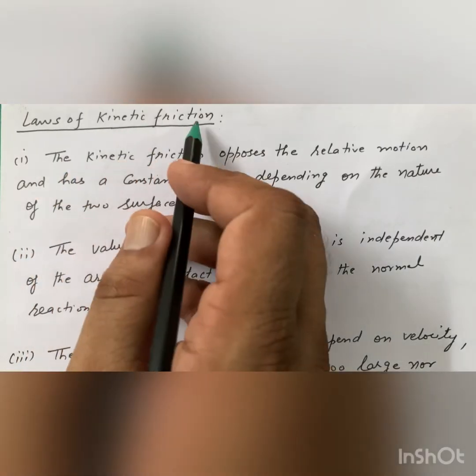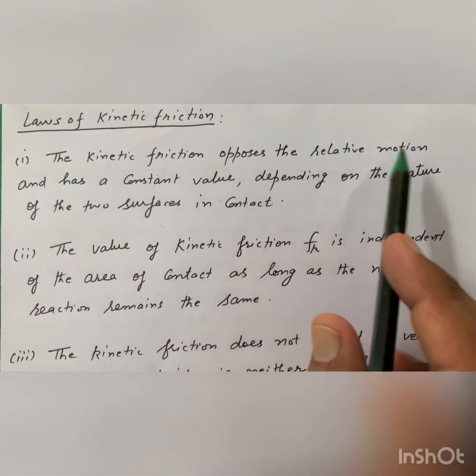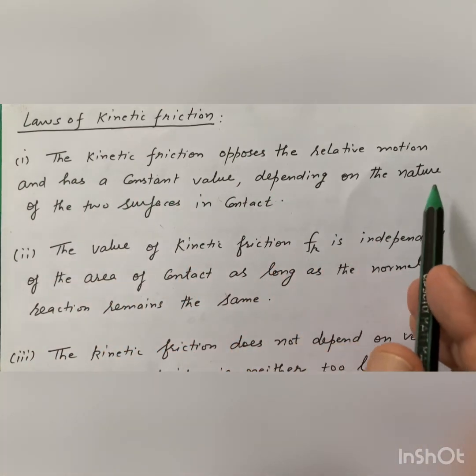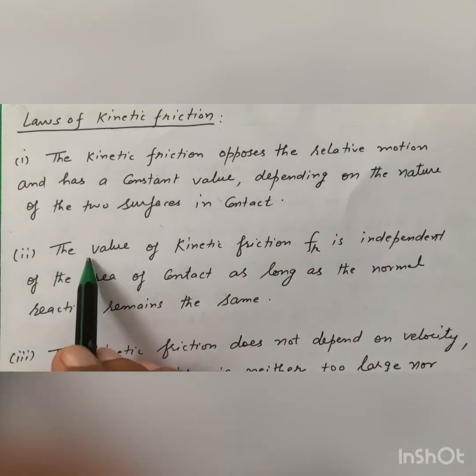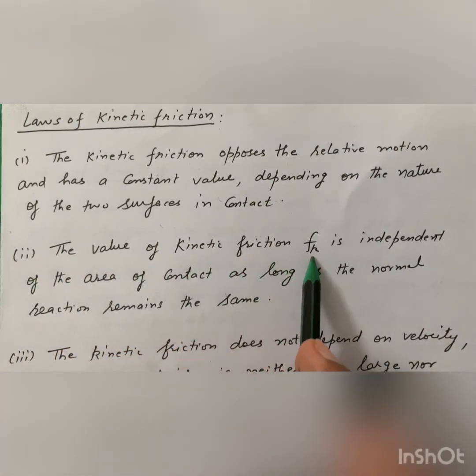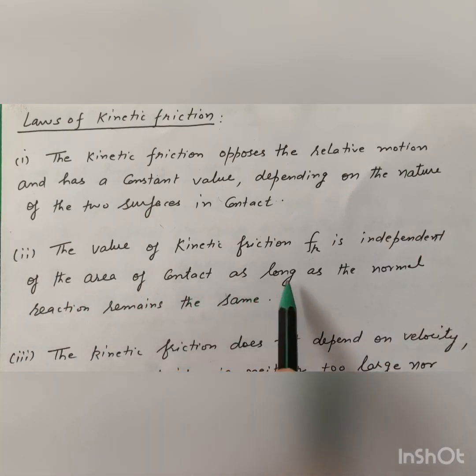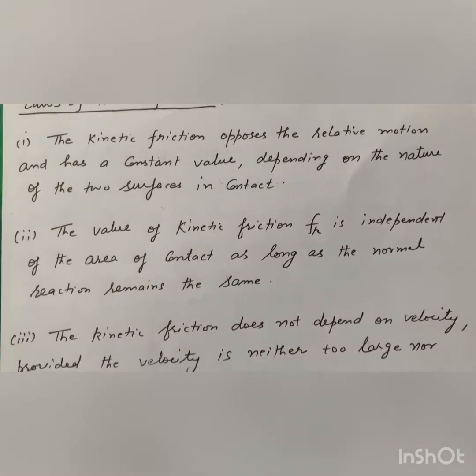Laws of kinetic friction. First, the kinetic friction opposes the relative motion and has a constant value depending on the nature of the two surfaces in contact. Second, the value of kinetic friction Fk is independent of the area of contact as long as the normal reaction remains the same.